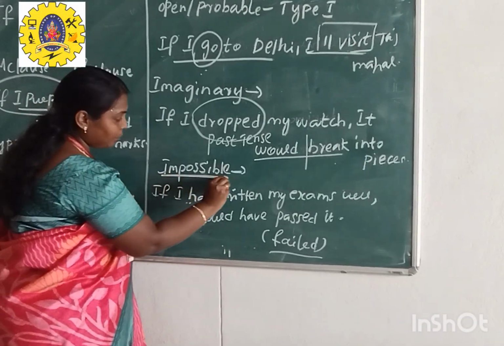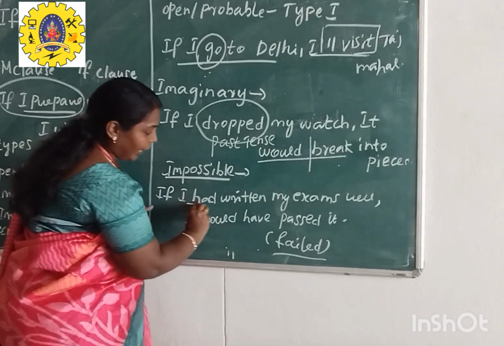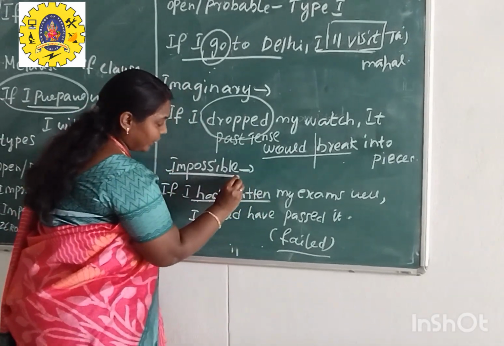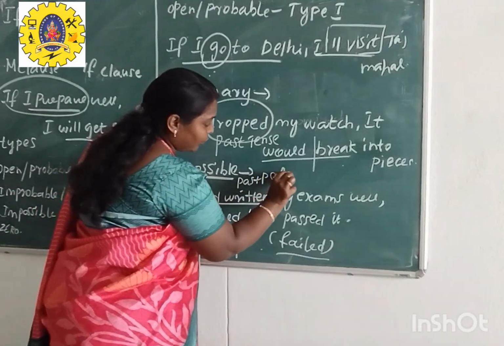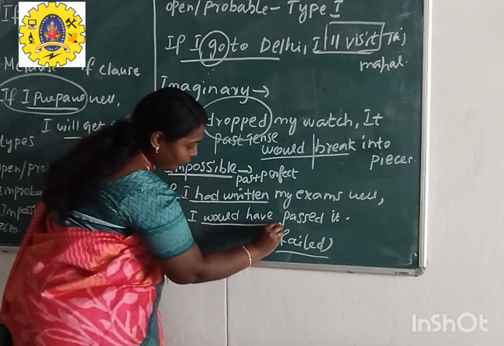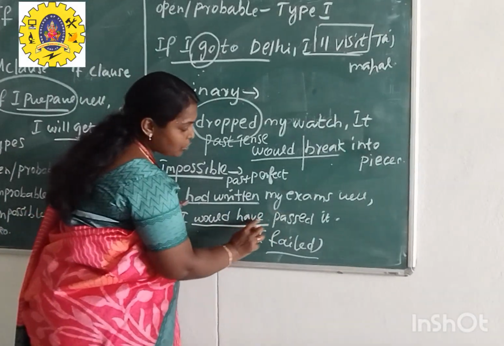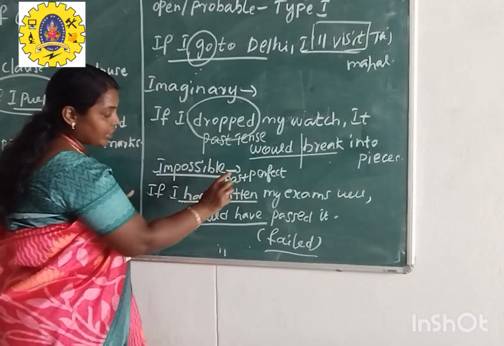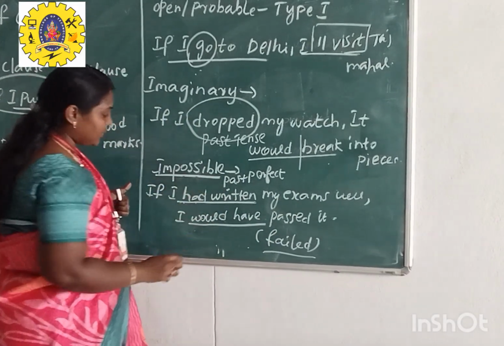So to denote this impossible condition, you have to write the structure of had plus P3, that is past perfect tense, along with the verb form past perfect tense. To denote this in a main clause, you have to go with would plus the perfect form. So this structure can convey the meaning of an impossible sentence, okay.